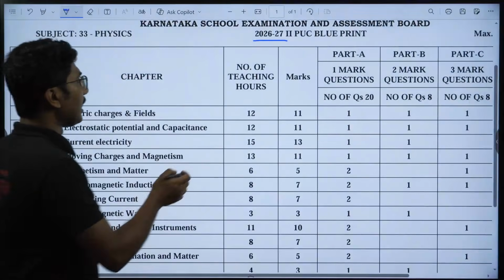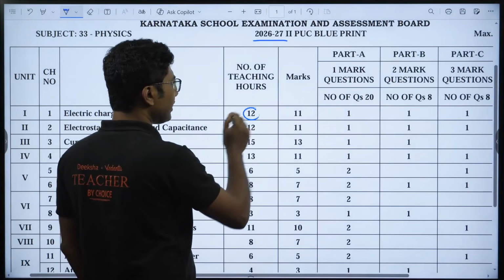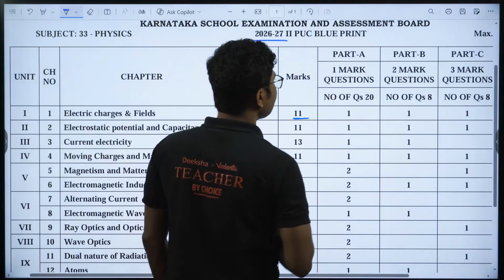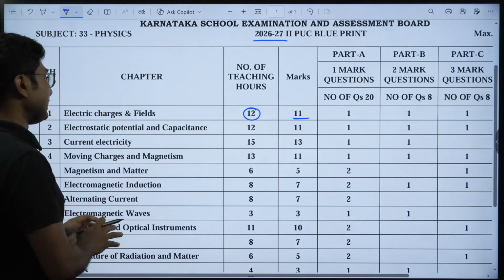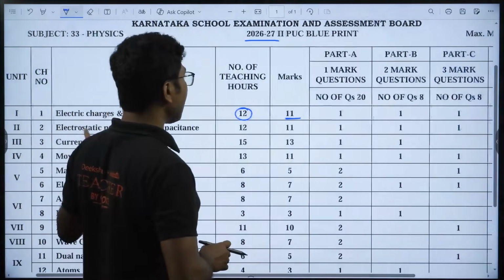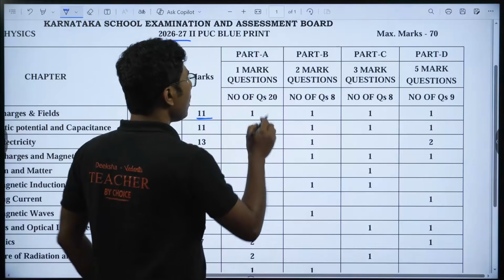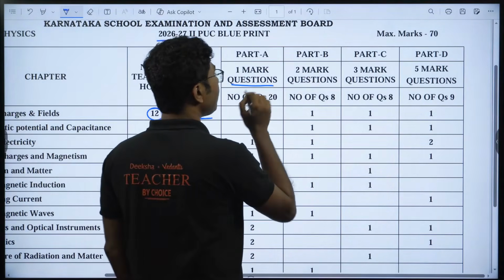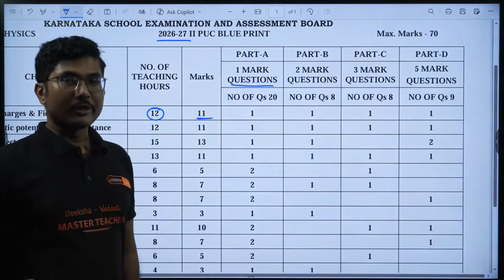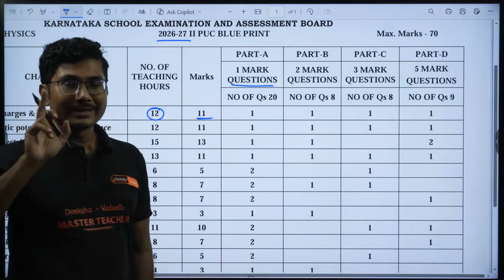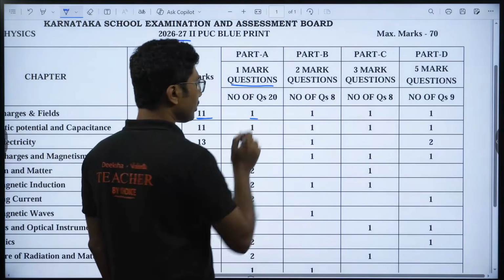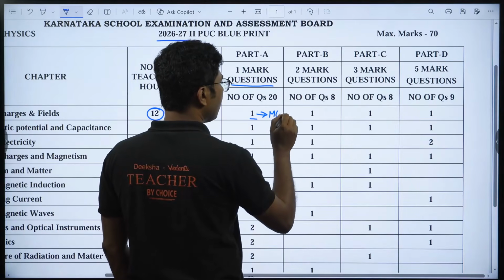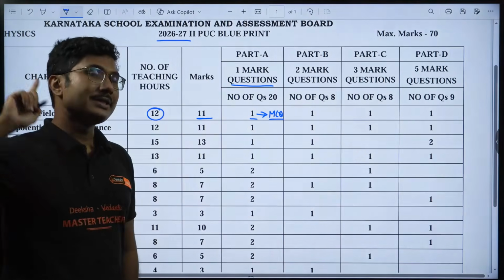The number of teaching hours is for the teachers who are going to teach in your college, and the marks is what is important. 11 marks is going to come from electric charges and fields. In the one marker section, they have not specified how many MCQs and how many fill in the blanks, but if number 1 is mentioned, definitely it is going to be an MCQ.